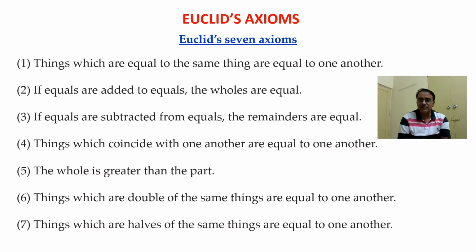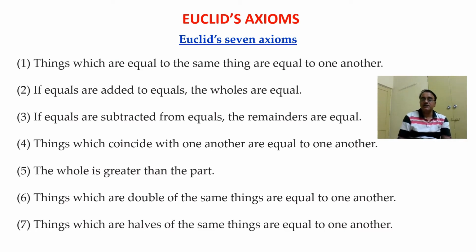So the second one: if equals are added to equals, the wholes are equal. The third one: if equals are subtracted from equals, the remainders are equal. So while doing the activity, I will repeat all this once again. Okay, तो आप लोग को अगर याद हो जाए तो बहुत अच्छा है, because some of the questions are based on these axioms and some are based on postulates also.